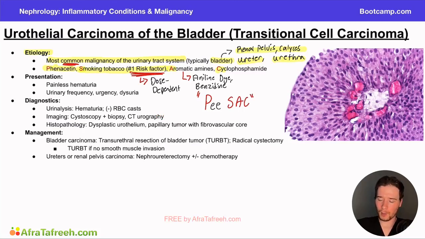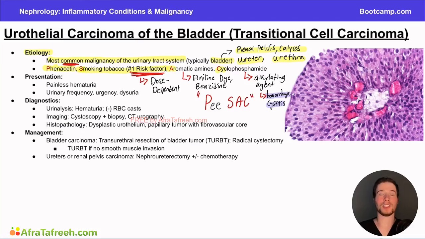And then finally, to round out our memory aid, we have cyclophosphamide. So cyclophosphamide is an alkylating agent that is actually used to treat tumors or other types of cancers. And in addition to increasing a patient's risk for transitional cell carcinoma, it's also classically associated with the adverse side effect of hemorrhagic cystitis. And so that's an important correlation to keep in mind with this medication, cyclophosphamide.